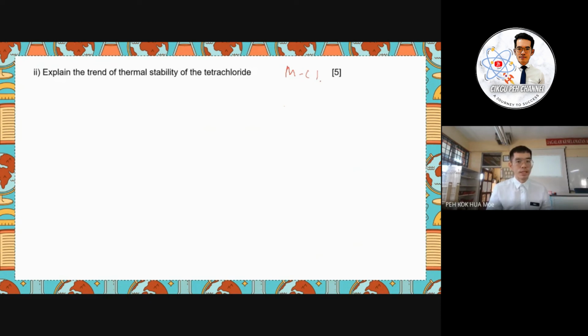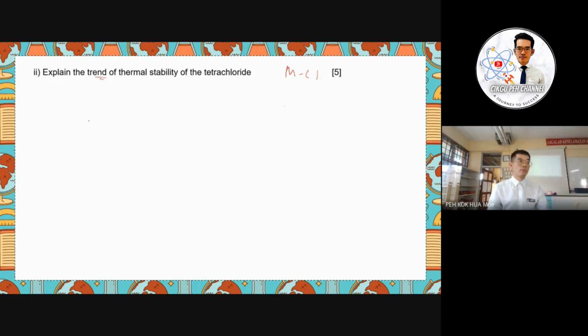So that means we discuss the size. When the size going down the group is increased, the bond length between M and Cl will be longer. The strength of the bond between M and Cl decreases. Okay, so the thermal stability overall, they want you to discuss the strength, will be decreased, right?